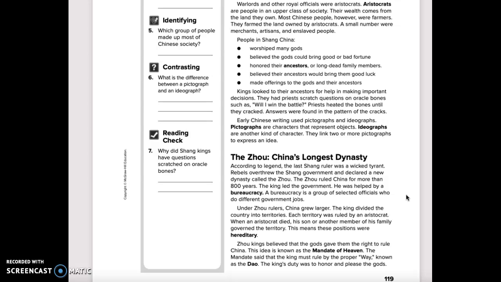Zhou kings believed that the gods gave them the right to rule China. This idea is known as the mandate of heaven. The mandate said that the king must rule by the proper way, known as the Tao. The king's duty was to honor and please the gods.